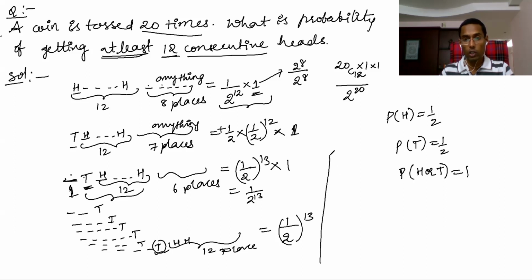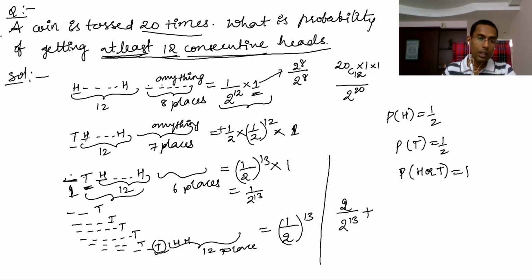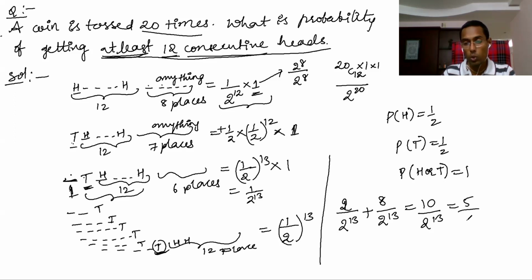So now the total, if at all you see this one, first is 1 by 2. Now I am deliberately writing this as 2 by, right? This is the probability of at least 12 consecutive heads. So this is 2 by 2 to the power of 13, deliberately, because next, how many cases are there? First tail, second tail, like that. Eighth place also you can arrange a tail, right? That means how many cases? This is 8 cases by 2 to the power of 13. So total 10 by 2 to the power of 13, which equals 5 by 2 to the power of 12.